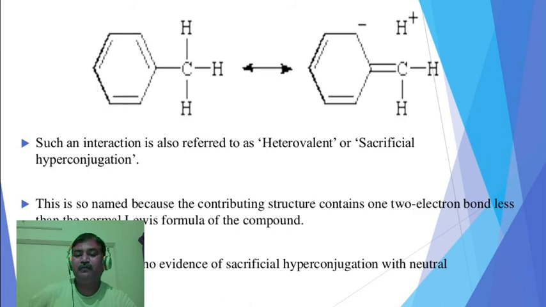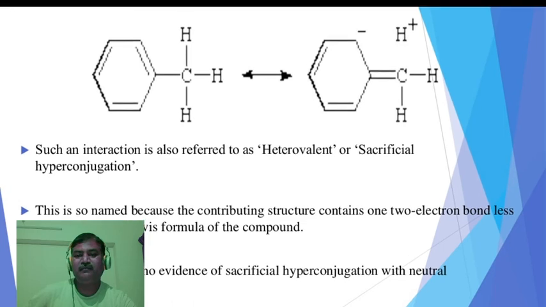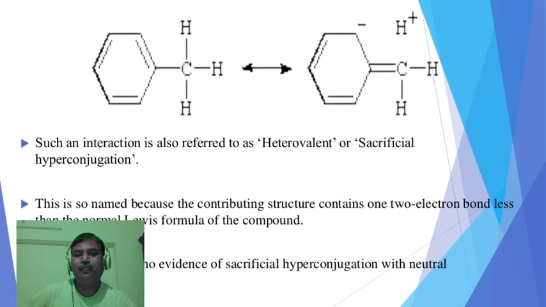In hyperconjugation, bond cleavage takes place between C alpha H. This bond cleavage takes place in this manner, like this. Here the sigma electrons are migrated. We get this double bond, and this double bond is migrated here.